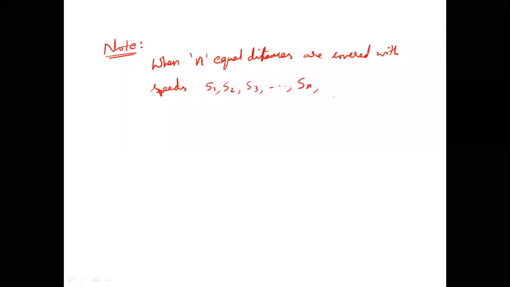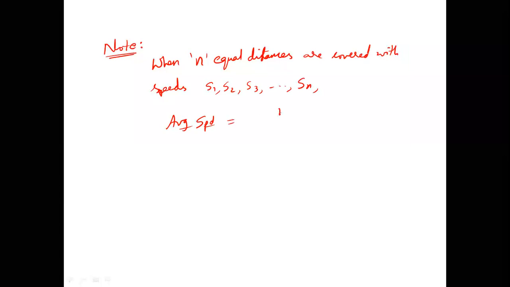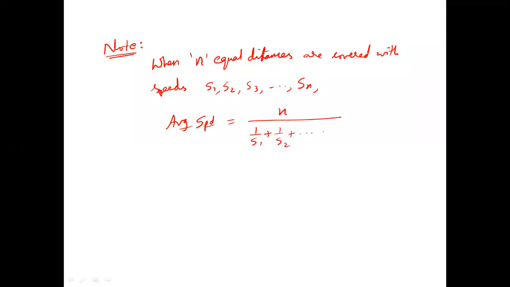Some names are to be given, so I'm giving 1, 2, 3 up to n. Then directly average speed is defined as the number of equal distances divided by reciprocals of all the speeds added. In statistics, we call this the harmonic mean, harmonic average. That becomes average speed in our time and distance.